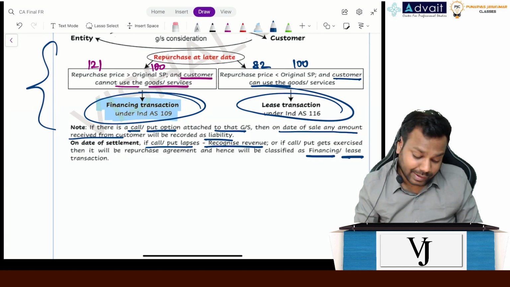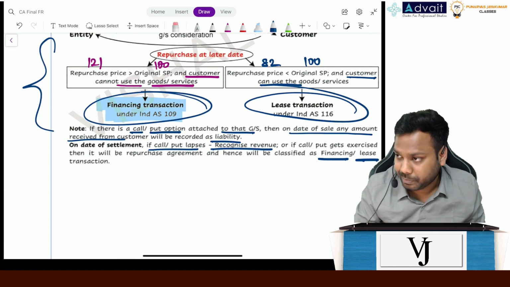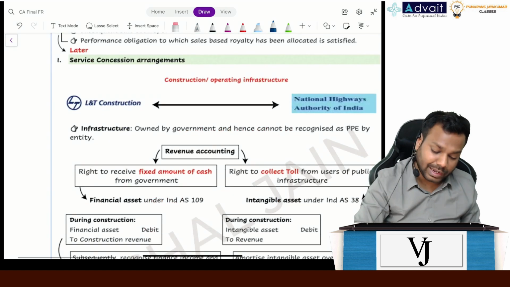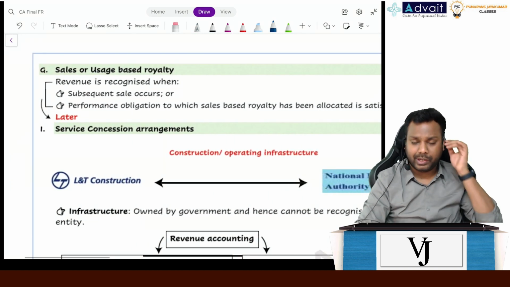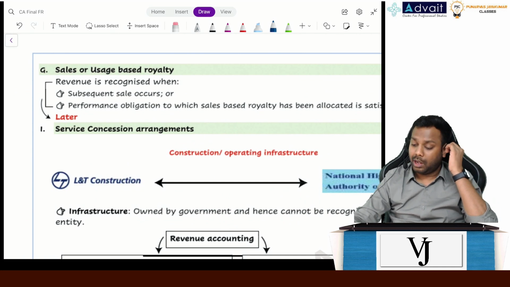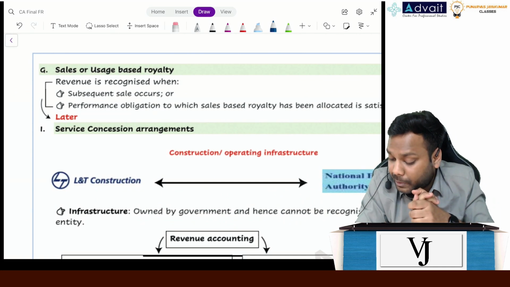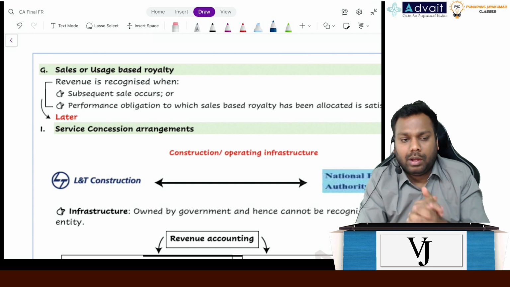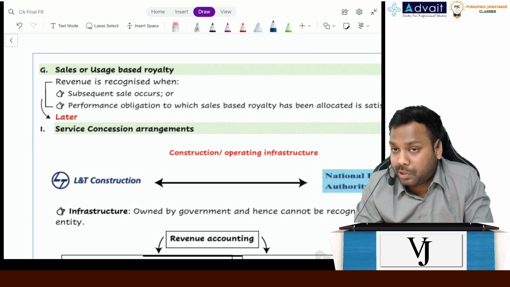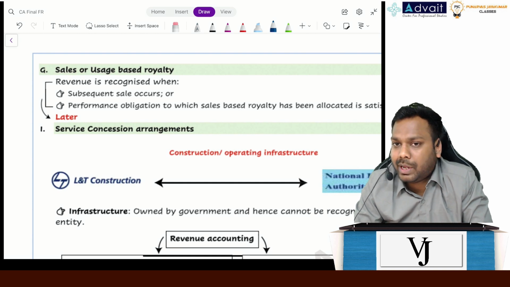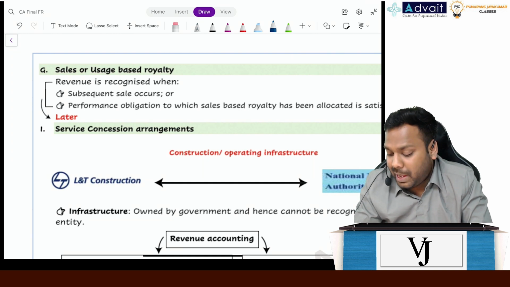In the exam, questions can come in this form as well. Is it clear, everyone, so far? Now, sales or usage based royalty. Let's suppose this book. Some publisher comes to me and says, sir, give me the right to sell this book. I said, okay, fine, what will I get for that? So for each book which I sell, I will give you 50 rupees.